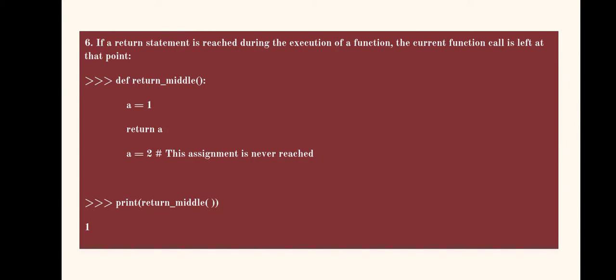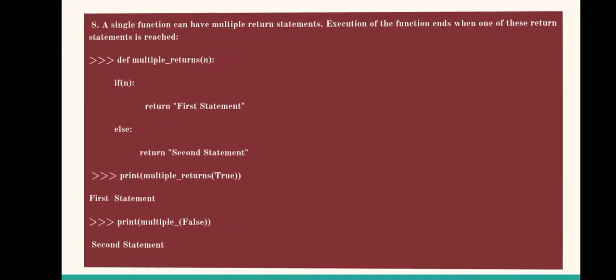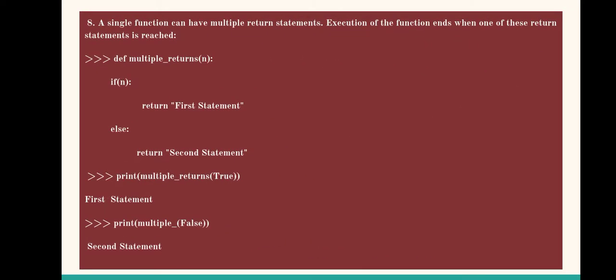We have seen that if a return statement gets executed, then the control will be transferred back to the calling block. This is another case where a function definition may have multiple return statements. As per the property of return, since it's a jump statement, whenever one of the jump statements is executed, the control will be transferred back by the interpreter to the calling block.